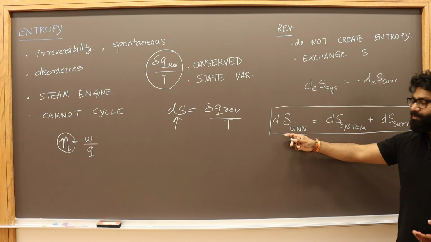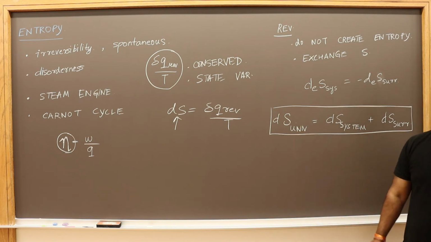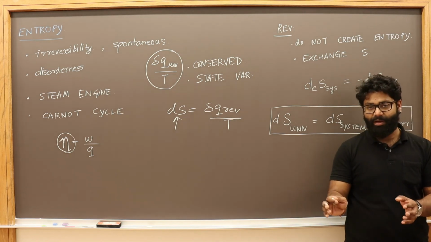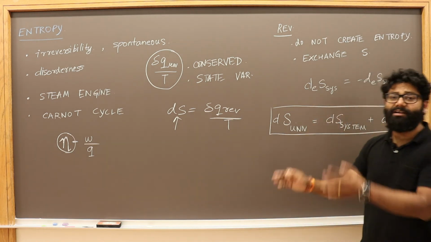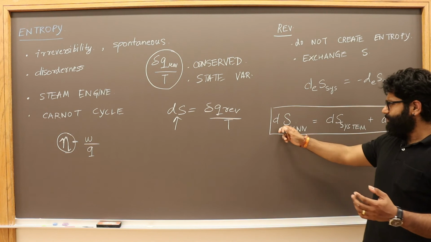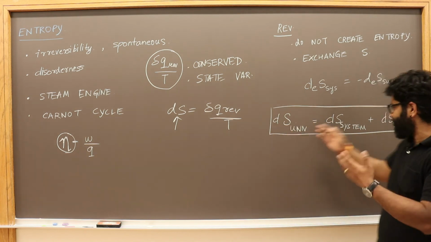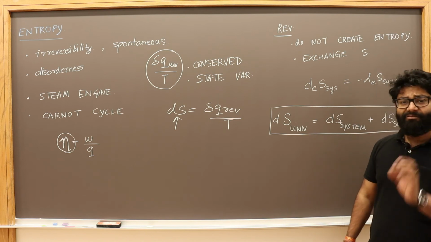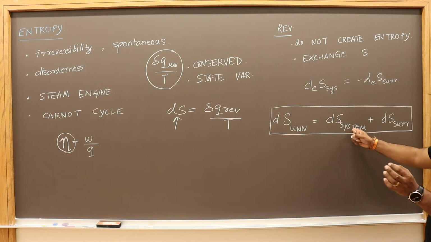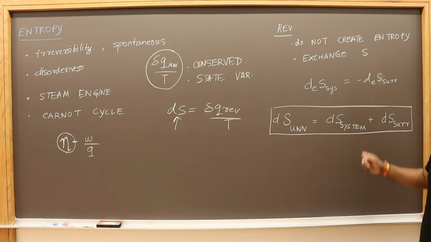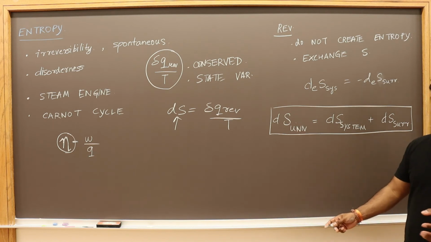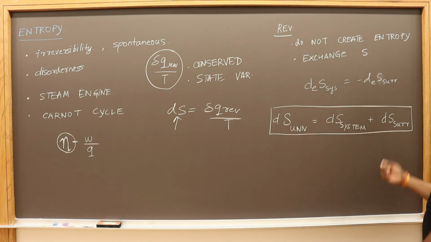So the universe is made up of many reactions happening. There are reversible reactions going on, and irreversible reactions going on, right? In a reversible reaction, the entropy of the universe, which is system plus surrounding, is not changing, it's just getting interchanged. But during an irreversible process, entropy is created, so the universe entropy increases, because the universe is made up of system plus the surrounding.